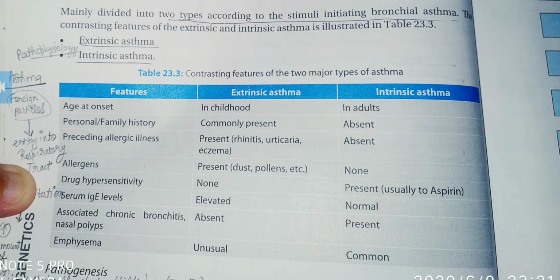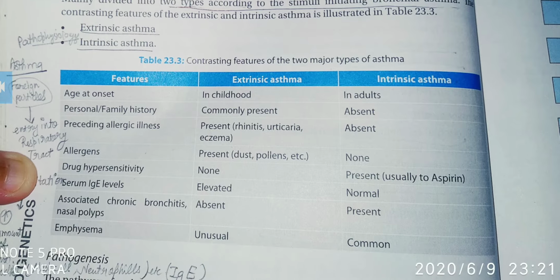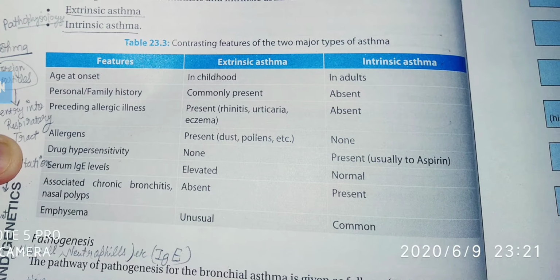Then serum IgE level, immunoglobulin E level, will be elevated in extrinsic asthma, and in intrinsic asthma it will be normal. Then associated chronic bronchitis or nasal polyps will be absent in extrinsic asthma, and in intrinsic asthma they will be present. Emphysema is unusual in extrinsic asthma and common in intrinsic asthma. So we can see that emphysema can occur in intrinsic asthma also.